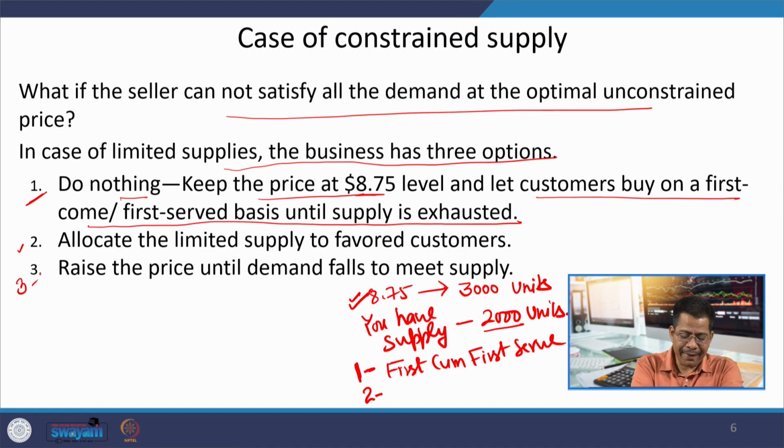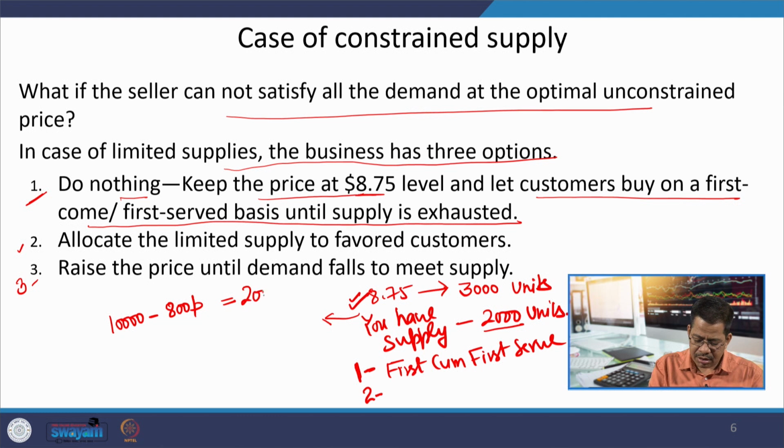And the third is you start increasing the price. The function is 10,000 minus 800 P, and the capacity is 2000.